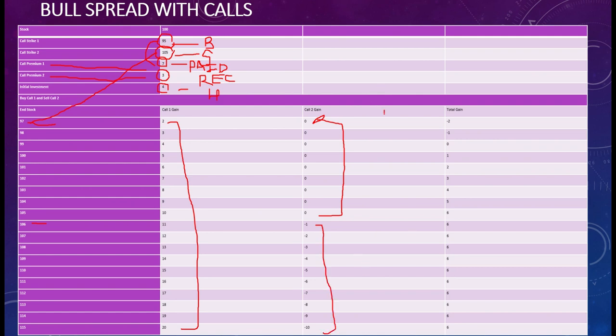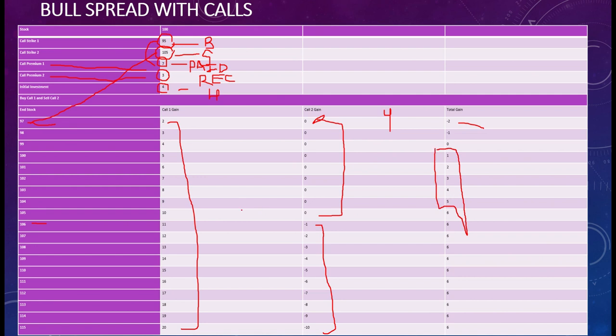And your initial investment is already rupees 4. So we will see what your total gain is. 4 minus 2 is minus 2, because 4 rupees you have already paid and 2 rupees gain you have. Then 4 minus 3 is minus 1. 4 minus 4 is 0. Then 4 minus 5 is plus 1. So from here you will have profits, and till here you see your profits increasing: 1, 2, 3, 4, 5.